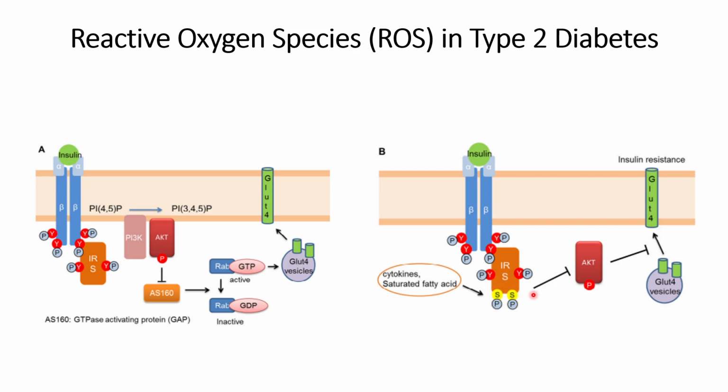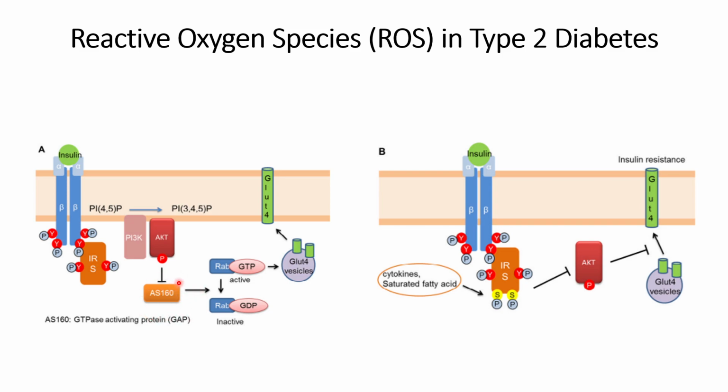That will prevent AKT phosphorylation, and since AKT will not be formed, it will not be able to control AS160, the GTPase activating protein.